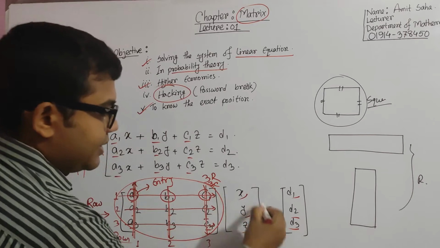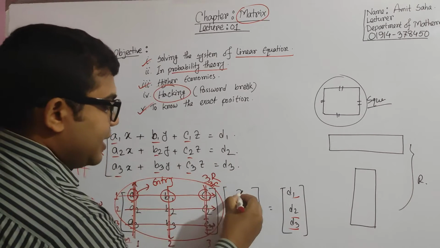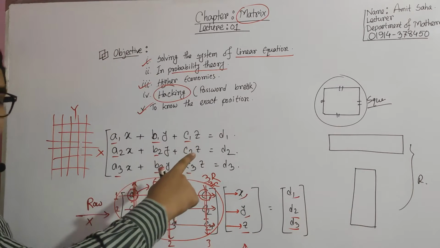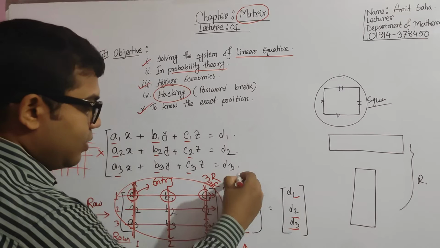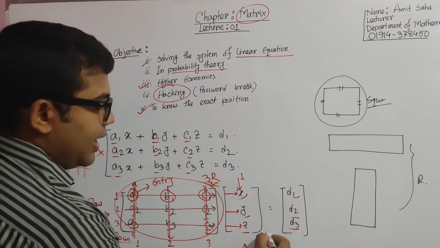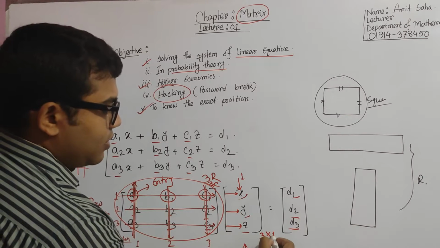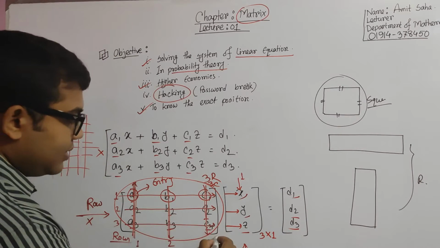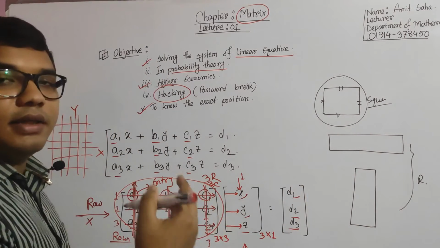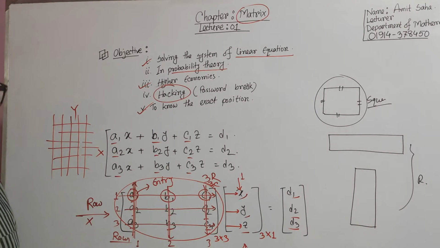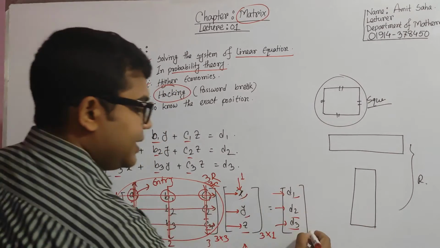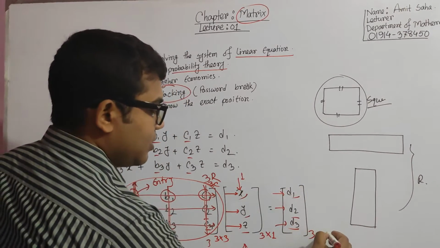Now what about this matrix? In this part there are 1, 2 and 3, so there are 3 rows and only 1 column. So this matrix is 3 rows and 1 column. Here there are 3 rows and 3 columns. And here what will be the number of rows and columns? Can you tell me? Yes, I know you can understand that these are the rows, so there are 3 rows and 1 column.